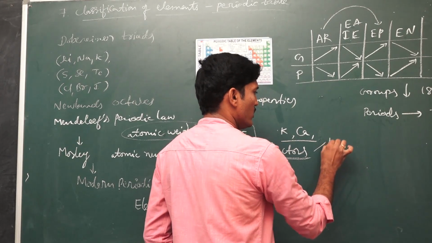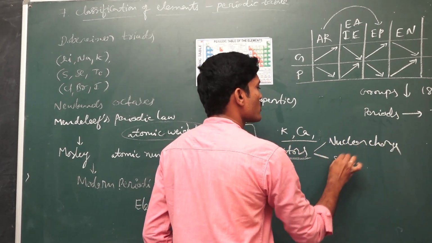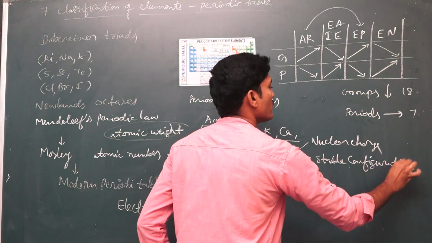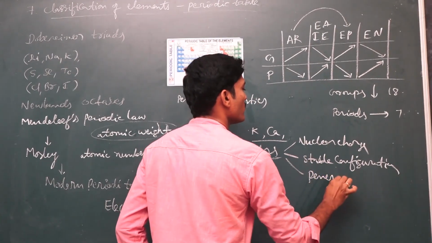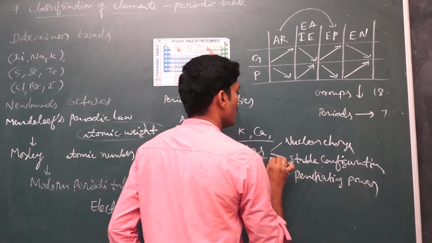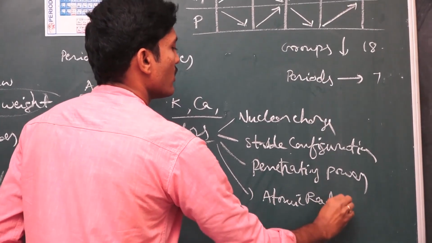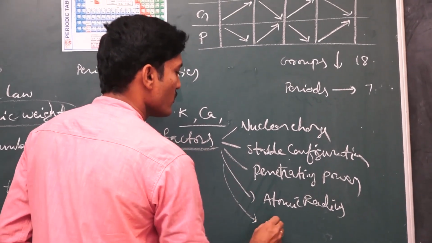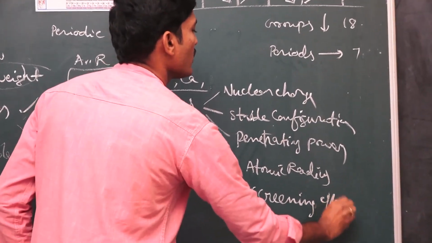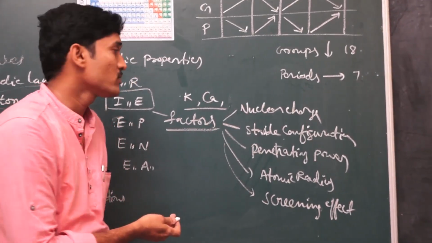One is nuclear charge, next one is stable configuration, next one penetrating power of orbitals, next one atomic radius, and also screening effect, also called shielding effect. Out of all these, we should write any four for the 4 marks question.